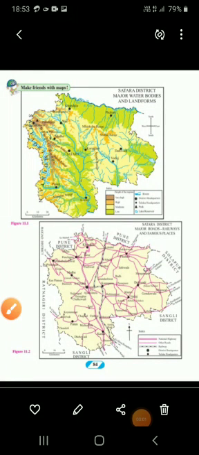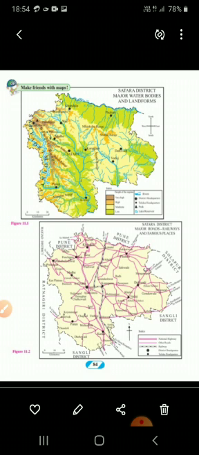Now children, take out page number 84. Before we complete page number 83, we will study this map, figures 11.1 and 11.2, so that you will be able to understand clearly what the importance of the transportation system, or the importance of transport routes, is.